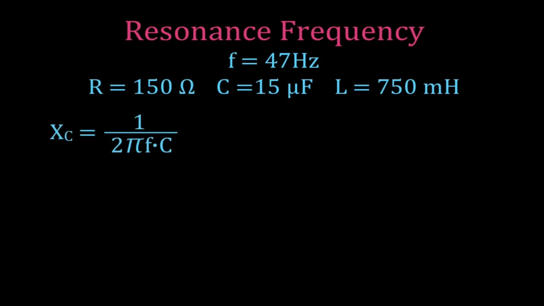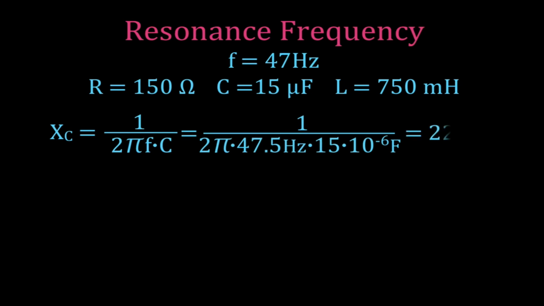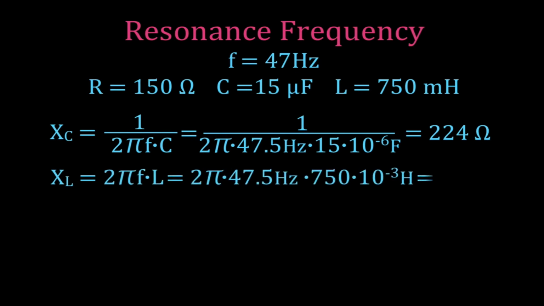So I'm just going to plug my values in for the capacitive reactance, 1 over, and that gives me 224 ohms. We'll do the same thing for the inductive reactance, and that also gives me 224 ohms. And I can see that those two values are equal to each other, opposite in sign. This would be a minus, this would be a plus. Add them up, and you get 0, as we can show on our phasor diagram like that.